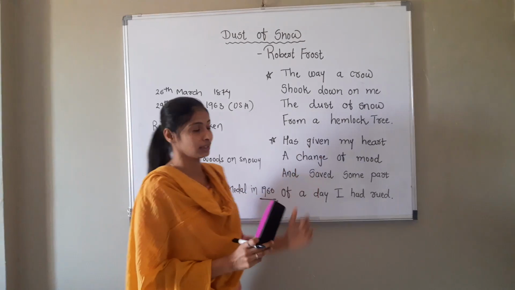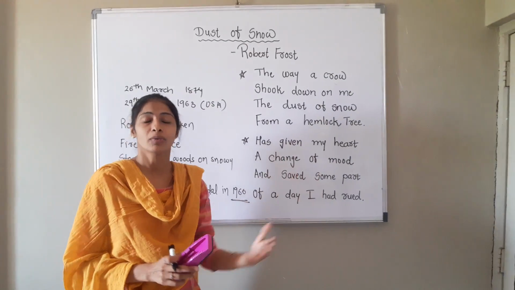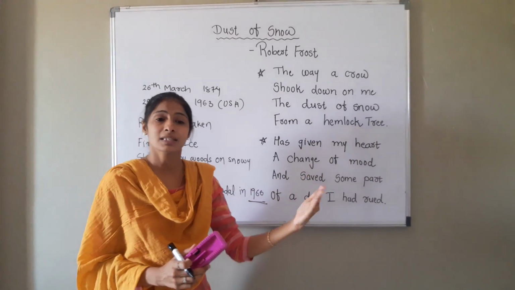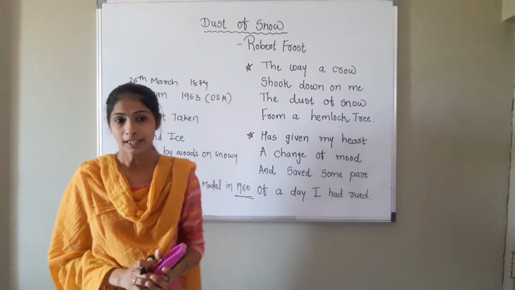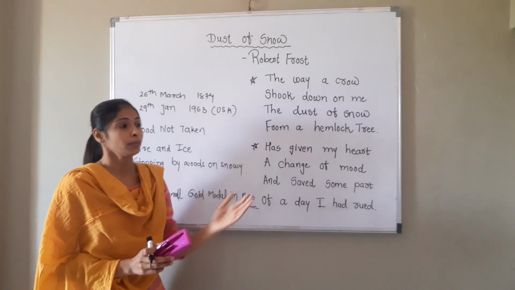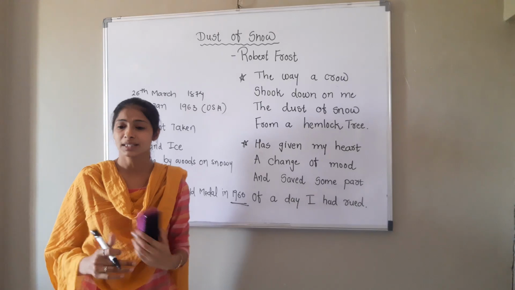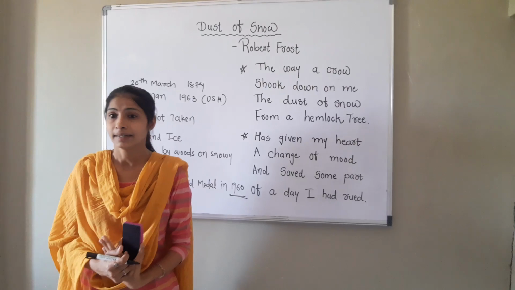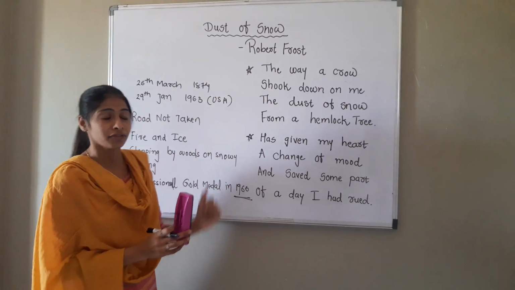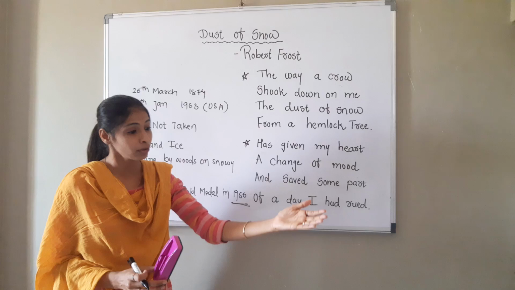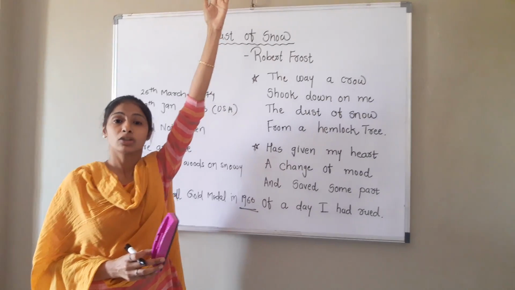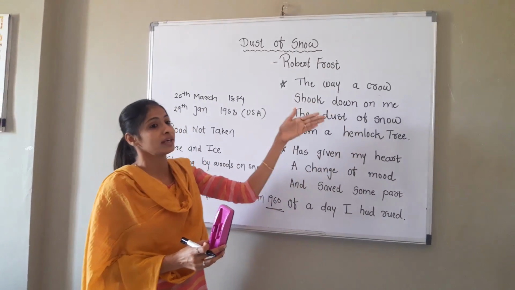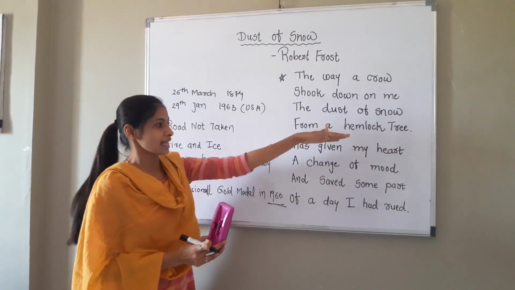Second thing here, the hemlock tree, right? The hemlock tree is a kind of tree which looks like a Christmas tree. And the hemlock tree is a poisonous plant with white flowers. So here in the first stanza, the poet portrayed that these two things give me sadness, darkness, death, and make me despair. So what happened in the first stanza: the poet was sitting under the hemlock tree and the crow was sitting on the top of the tree. Some movement happened by the crow and because of that movement, snow fell down on the poet.